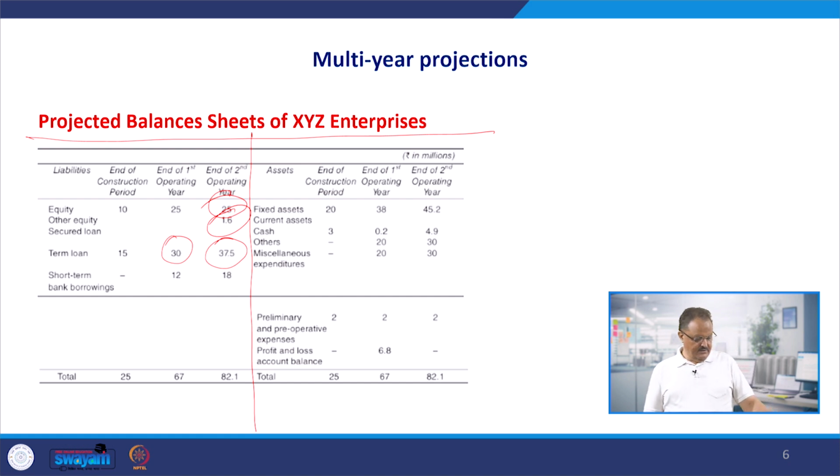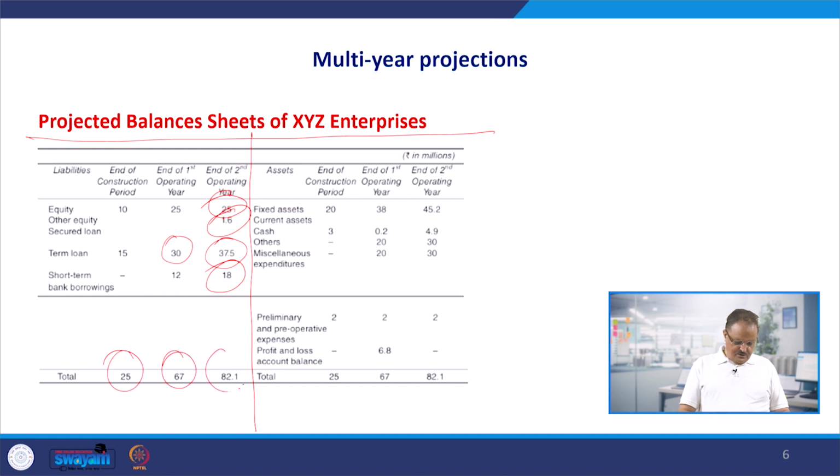In the construction period, no short term borrowing was there, but in the first operating year the borrowing of 12 million was there. 6 million we borrowed in the second operating year, so the total amount became 18 million of the bank borrowings, short term loans. So if you total it up, this closing balance means the total of all your sources: 25 in the construction period, the total of all the sources, liabilities and equity, 67 in the first operating year and 82.1 in the second operating year.